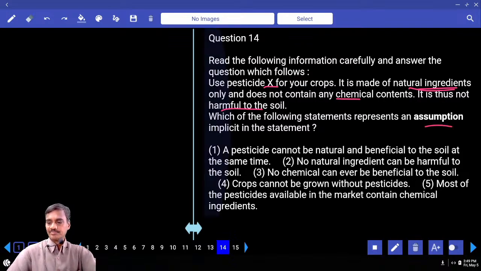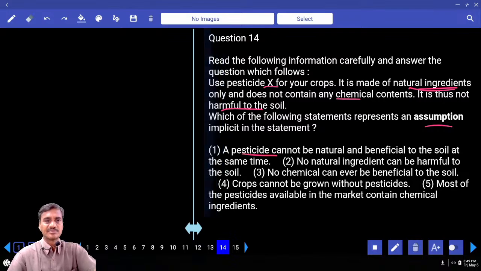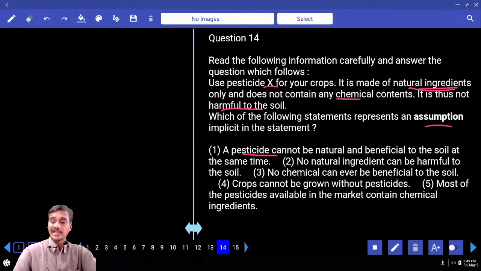Then, assumption. What is assumption? Assumption means, before making this statement, what was there in the author's mind. A pesticide cannot be natural and beneficial to the soil at the same time. And no natural ingredient can be harmful to the soil. Natural ingredients are useful to the soil.